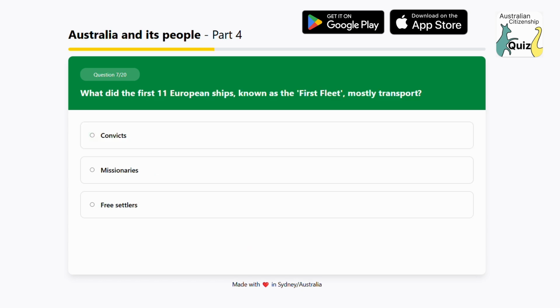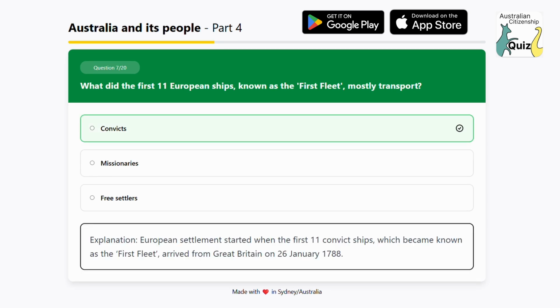What did the first 11 European ships, known as the First Fleet, mostly transport? Option 1. Convicts. Option 2. Missionaries. Option 3. Free settlers. The answer is convicts. Explanation: European settlement started when the first 11 convict ships, which became known as the First Fleet, arrived from Great Britain on January 26, 1788.